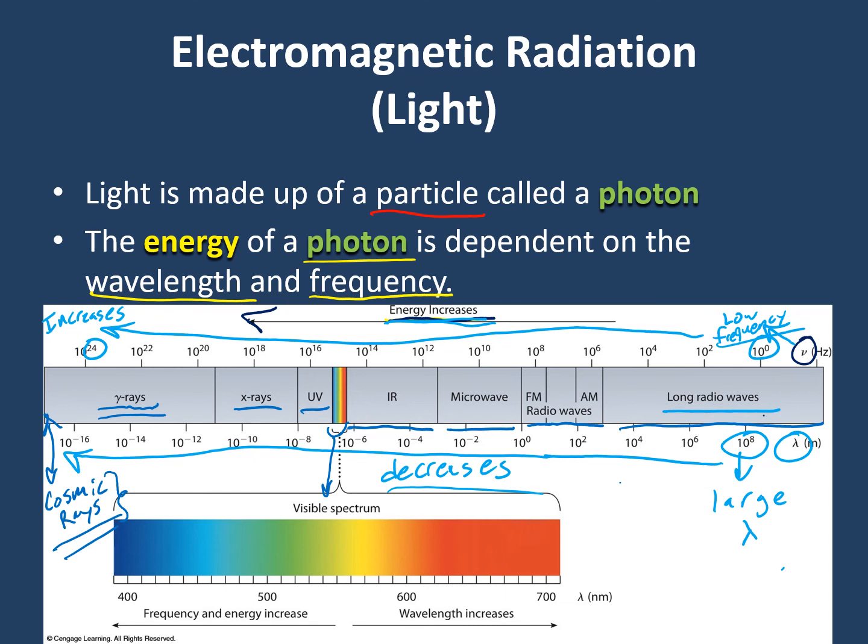Kind of neat. Anyways, so I need you to know that gamma are higher energy than X-ray, UV is lower than X-ray, then we have visible light, then we have IR, microwave, radio waves, long radio waves, and you should kind of have a feel for how we move through this spectrum here as well, right? So red light is our lowest energy, and then as we go from red to purple, we see an increase in energy throughout the rainbow. All right, cool. So let's continue on.